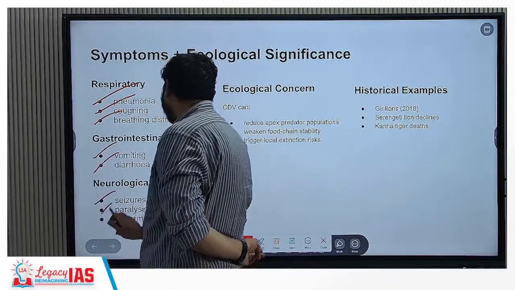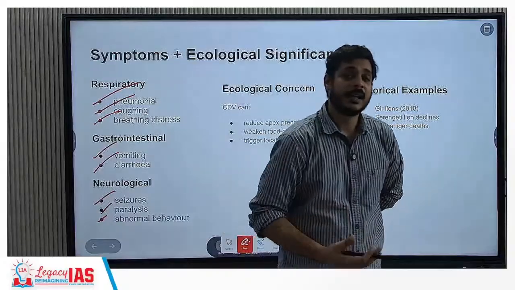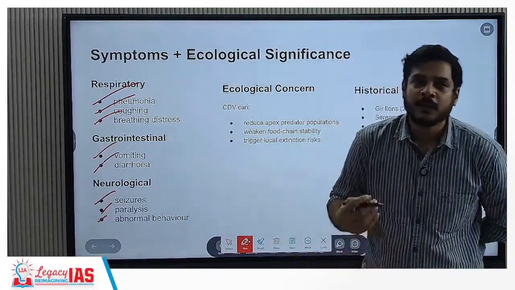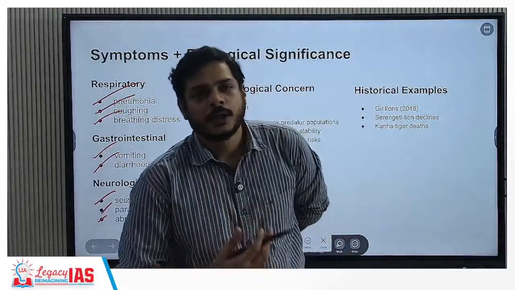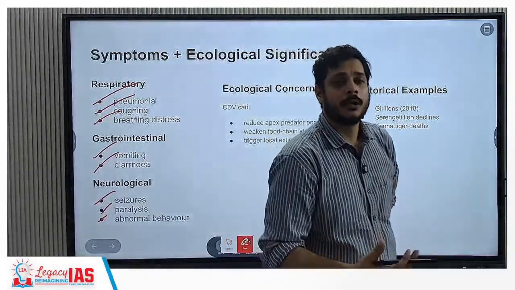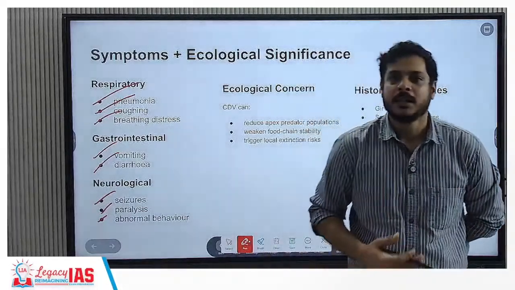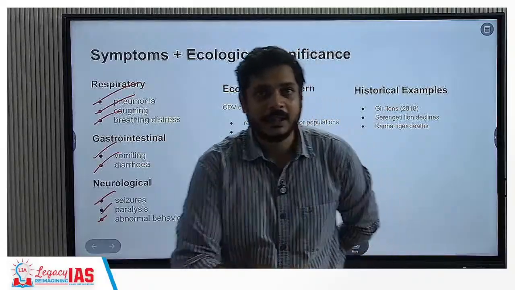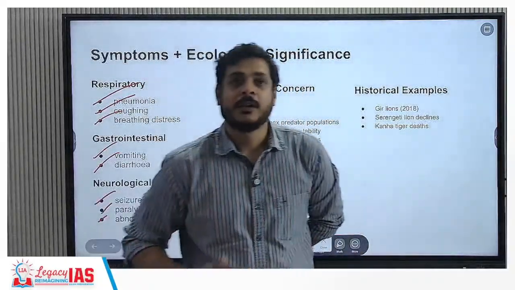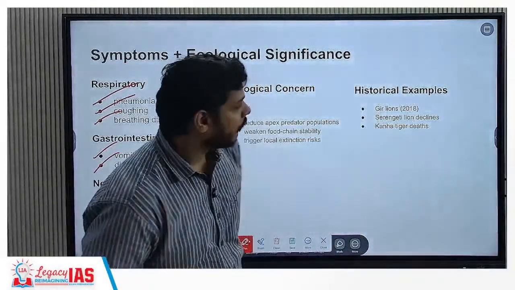Neurological: seizures, paralysis, abnormal behavior. You'll find that tigers infected with CDV become fearless, and when they become fearless, they will also go on to raid or be in human settlements, where they have no fear. So CDV will ultimately translate itself into human-wildlife conflict.